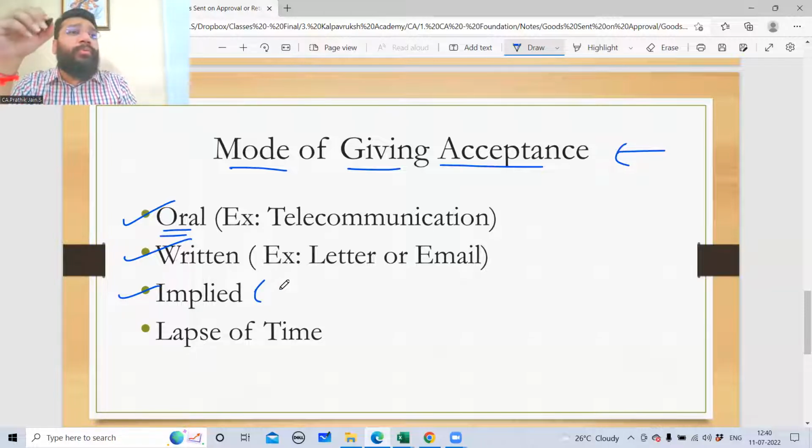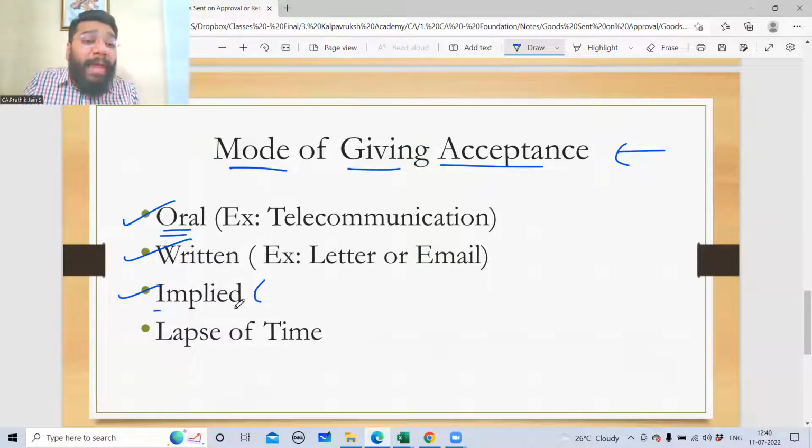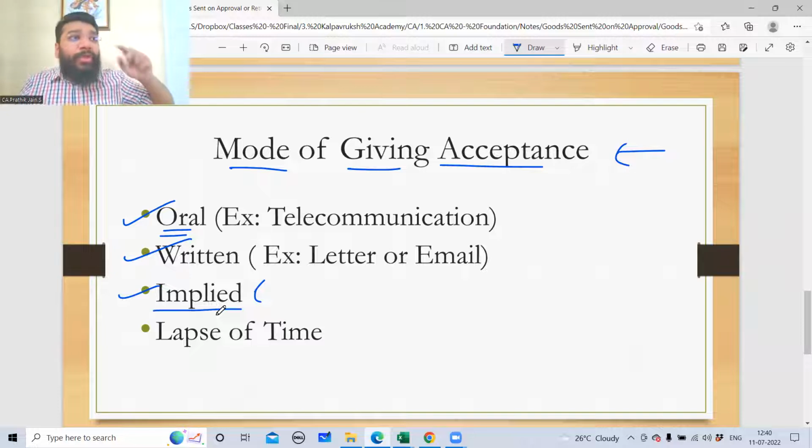For example, let's suppose you have ordered a shirt online. I very clearly mentioned in the terms and conditions that you are not supposed to remove the tag. You're not supposed to break the tag. If you break the tag, we will not take it back. So the moment you break the tag, guys, it is called implied acceptance. You're doing an act in such a way that the opposite person will not take the return of goods back. All of you know now, if you order a product, if you break or cut the plastic tag, they don't take it back.